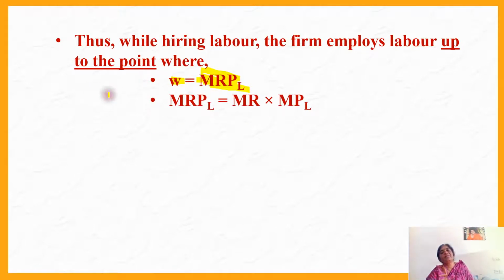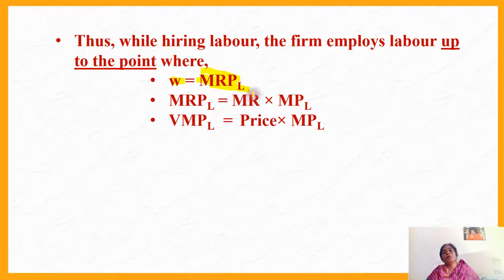Therefore, MRPL we have defined as MR into MPL. Also, MRPL can be converted into value marginal product by substituting MR with price, because we have studied under the theory of firm how to prove MR is equal to P. Please do recall your previous lesson. Always under a perfectly competitive market, MR is equal to price.